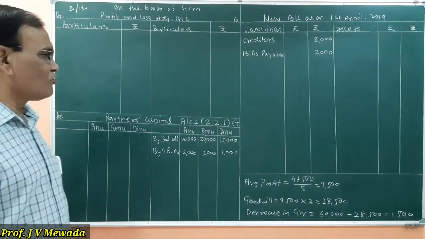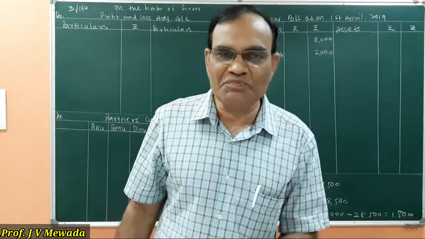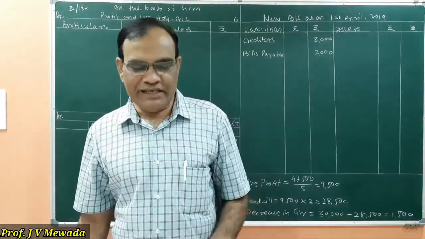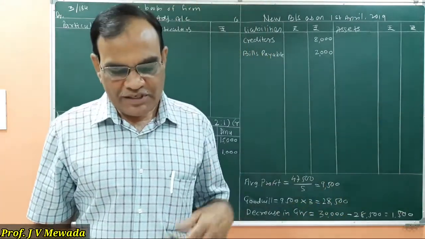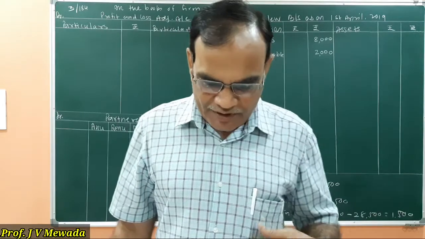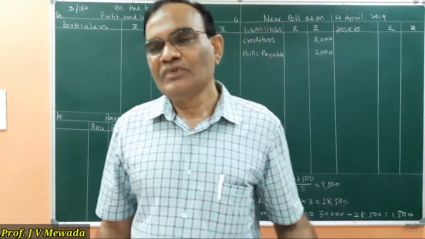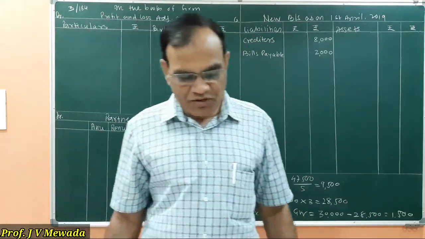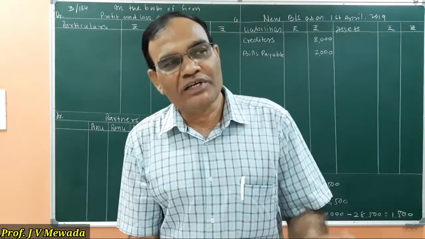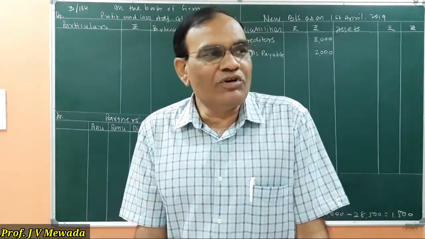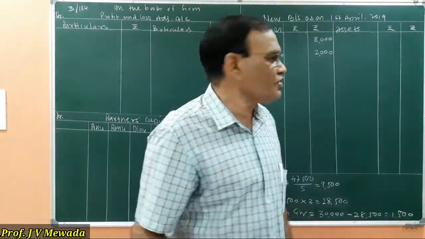So the liability side is over. All the figures of the liability side that we have already transferred. Now we will move to the asset side. Asset side, the first item is bank, that we are going to write afterwards. Before the bank, now we will write the debtors 20,000 and RDD 1,000. Now if we refer to the adjustment, we are told that all debtors are good. So now there is no need of provision. So whatever debtors are given to us, we will not write in the inner column, we will directly write to the outer column. So our debtors are 20,000.